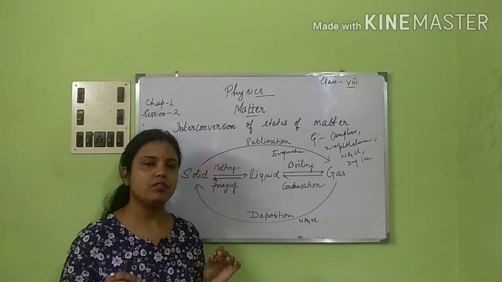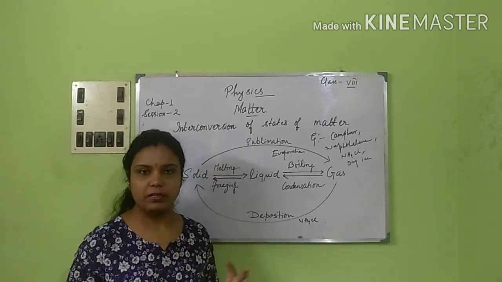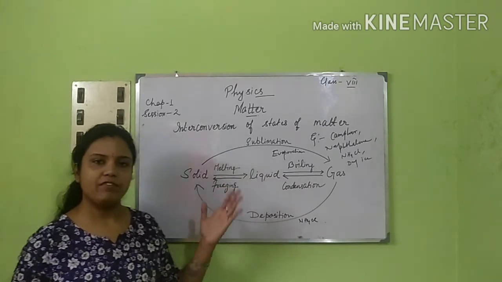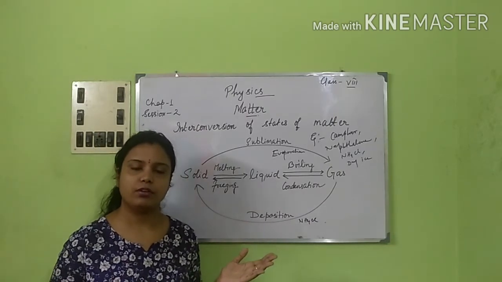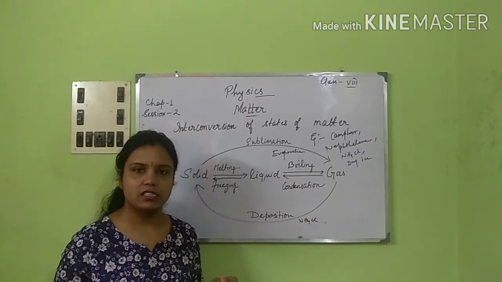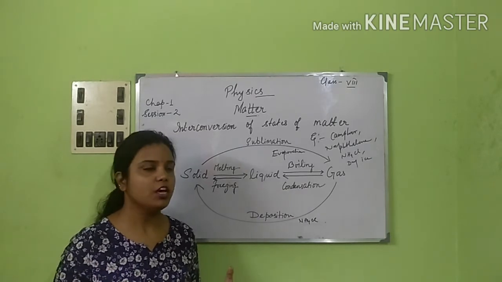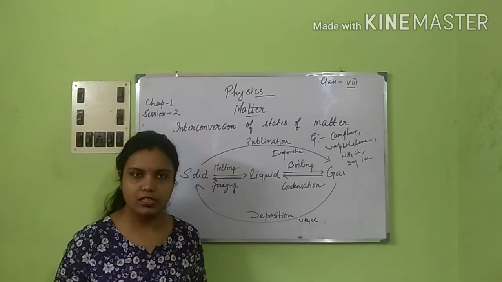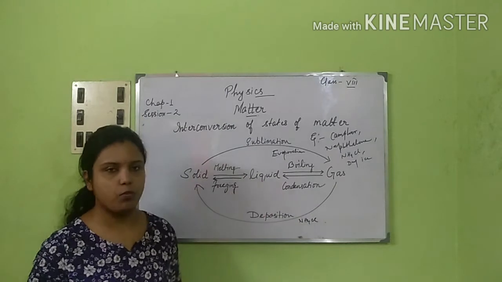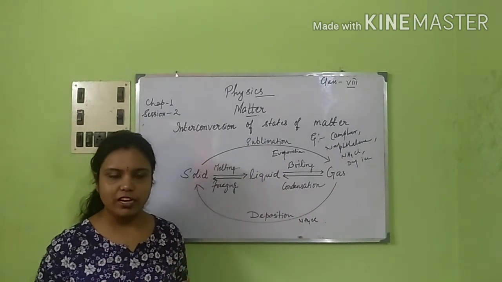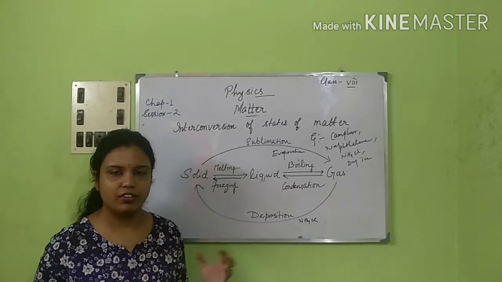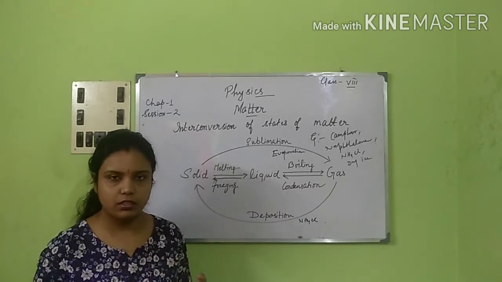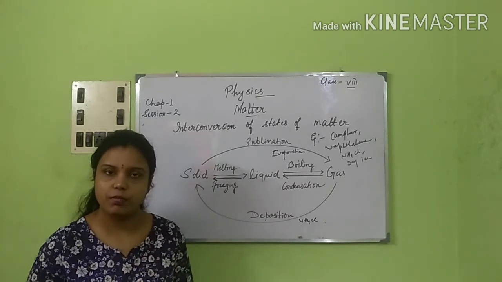Okay, now there are some factors which I will be discussing with you right now. Evaporation is a very slow process. I have even given the example of drying of clothes. It takes like 2 to 3 to 4 hours for the clothes to dry, right? But suppose it is boiling, will it take so much time to dry up? No, it will get dried up within a short span of time, 30 minutes, 40 minutes at maximum, maybe.